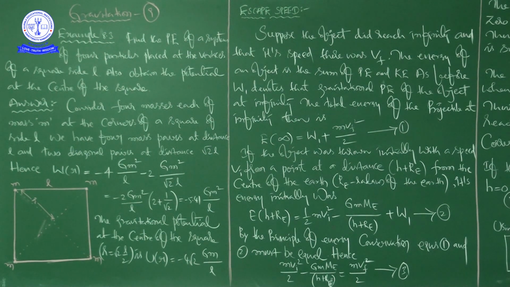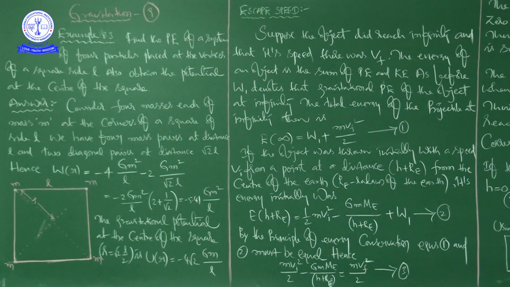So 2 things we have to do. One is we have to find the potential energy of the system of 4 particles, and afterwards we also need to obtain the potential at the center of the square. This is the center of the square, no? So what is a square? It is a geometrical figure, you know very well, which has 4 sides and all the sides are equal.